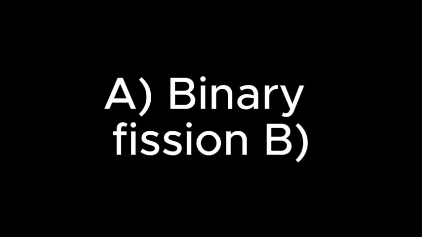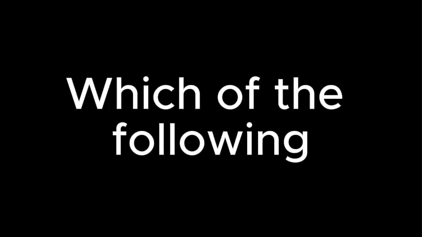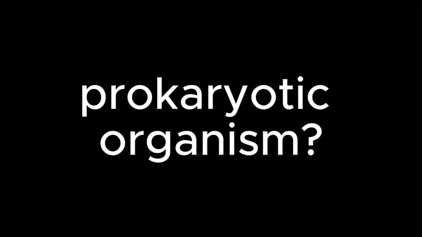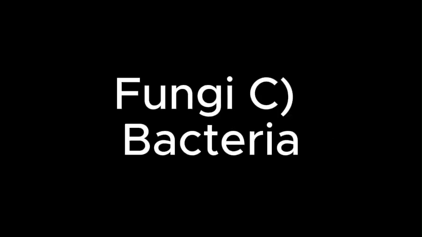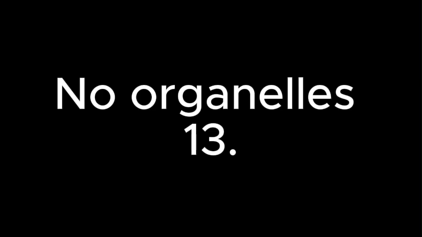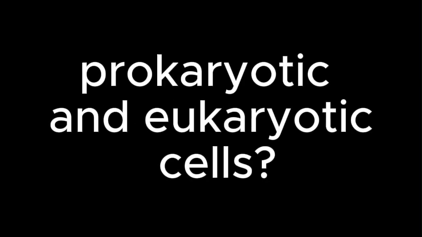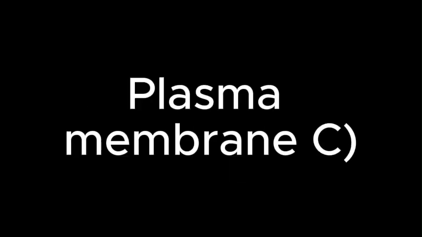10. How do prokaryotic cells reproduce? A. Binary fission, mitosis, meiosis, budding. 11. Which of the following is an example of a prokaryotic organism? A. Alga, fungi, bacteria, humans. 12. Eukaryotic cells contain only one type of organelle, membrane-bound organelles, a single circular DNA strand, no organelles. 13. Which of these is a feature of both prokaryotic and eukaryotic cells? A. Nucleus, plasma membrane, chloroplast, mitochondria.